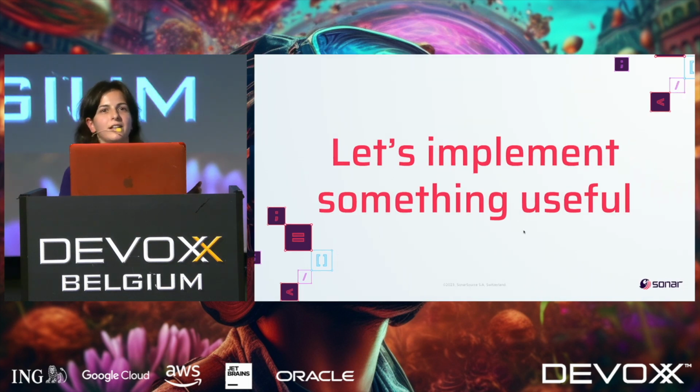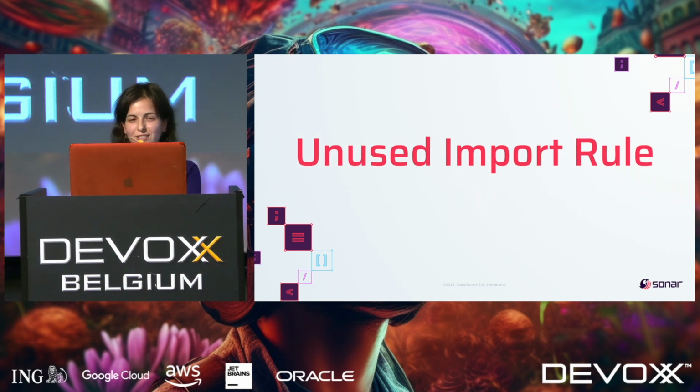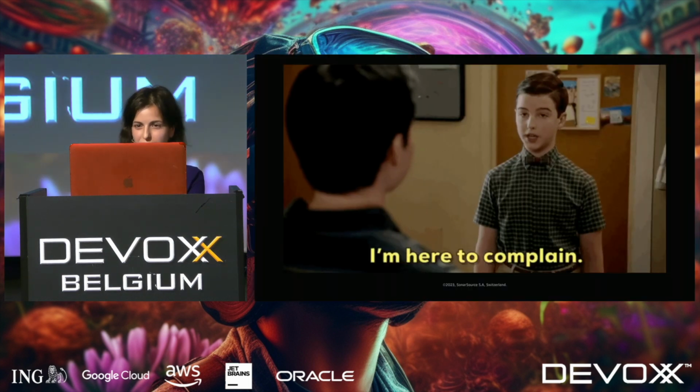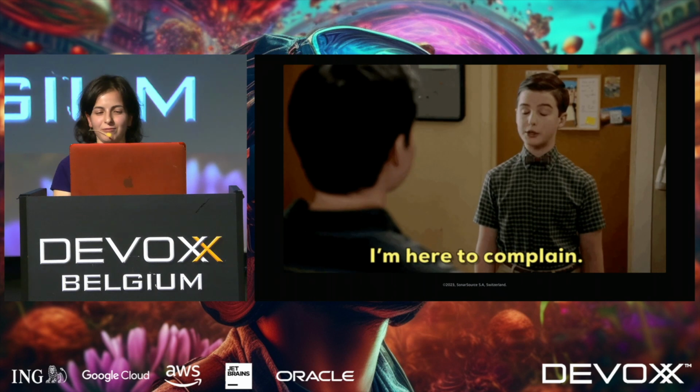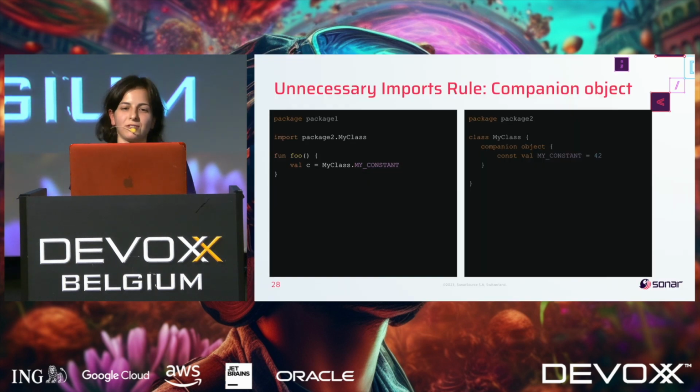So we are done with this rule. Please raise your hands if you think we are done with this rule. Yes, smart people. Yeah, of course. We again have our colleague or our friend, the most annoying friend, who said that no, we are not done, because your rule doesn't work with companion object.